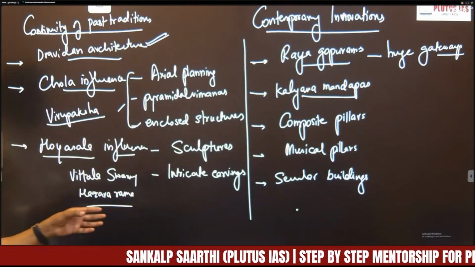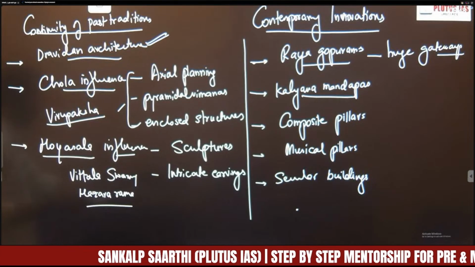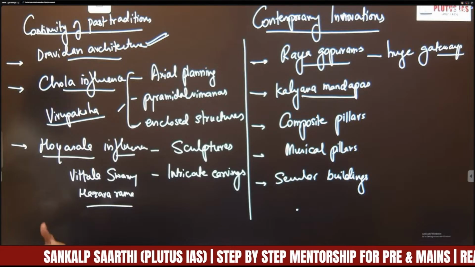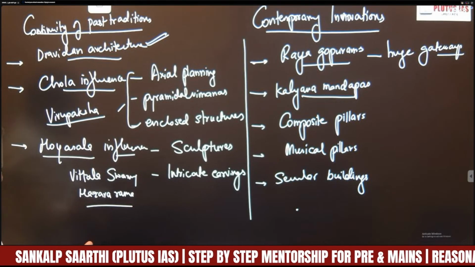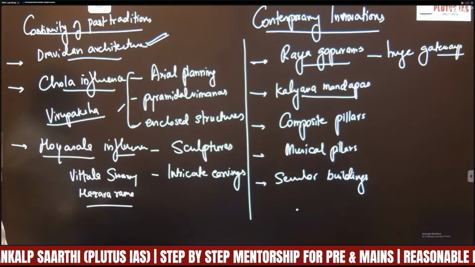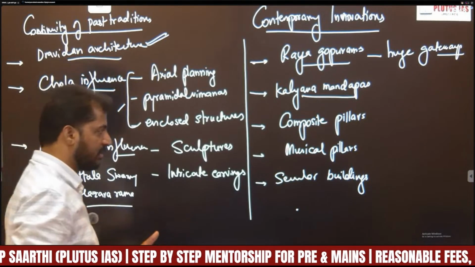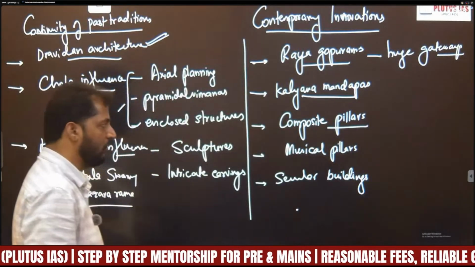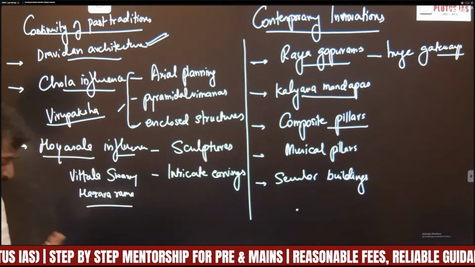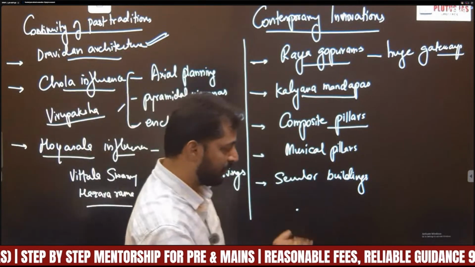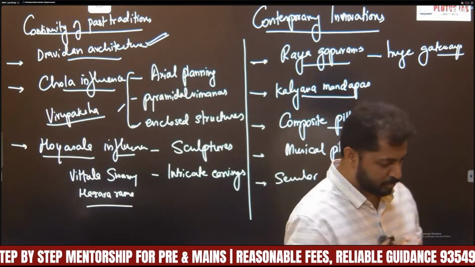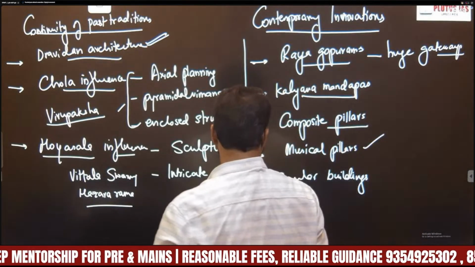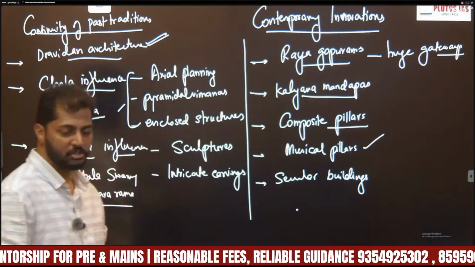Similarly, they used composite pillars, which is actually a unique Vijayanagara innovation in which they used depictions of horses, warriors, mystical figures, and various other animals on the pillars. So that is another innovative aspect. Then musical pillars. By tapping some pillars, they produce a certain musical note, which was another significant feature of Vijayanagara structures.